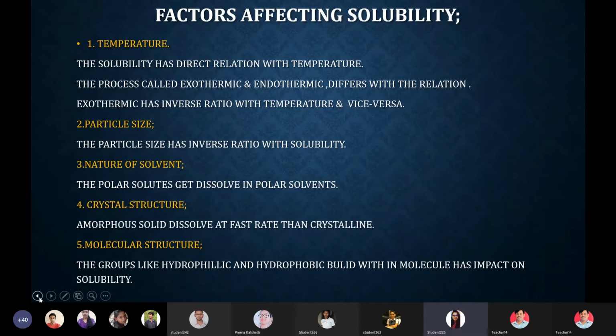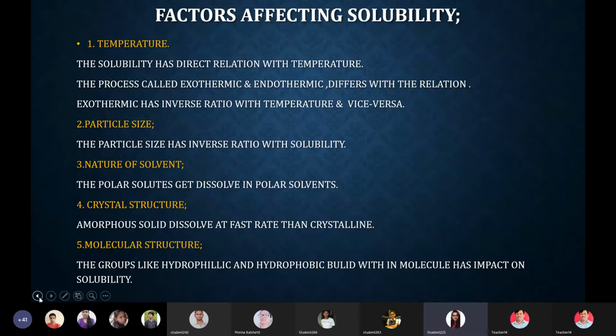There are numerous factors, but the most vital factors I have quoted here. The initial one is the temperature, which says the solubility has a direct relation with the temperature. The process called exothermic is where heat will be liberated, and in the endothermic the heat will get absorbed. Okay, it differs with the relation. Now we know the simple basic relation that solubility has a direct relation with temperature. That means if temperature increases, solubility will also increase.